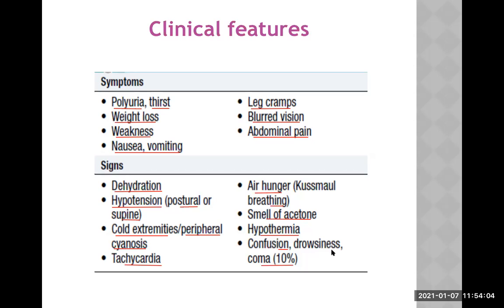Sometimes when a patient of diabetes comes with coma to the hospital, it is very difficult for us to identify without investigation whether this is a case of insulin overdose or a case of diabetic ketoacidosis. But we already talked about how to differentiate.